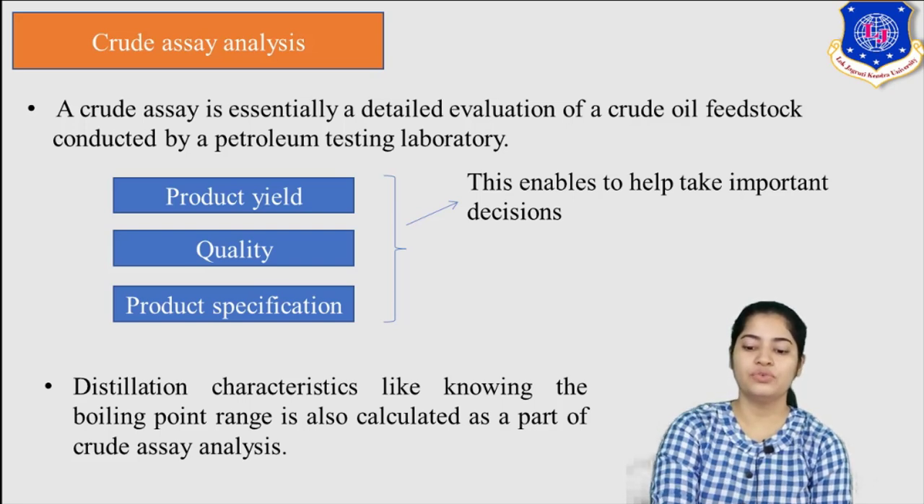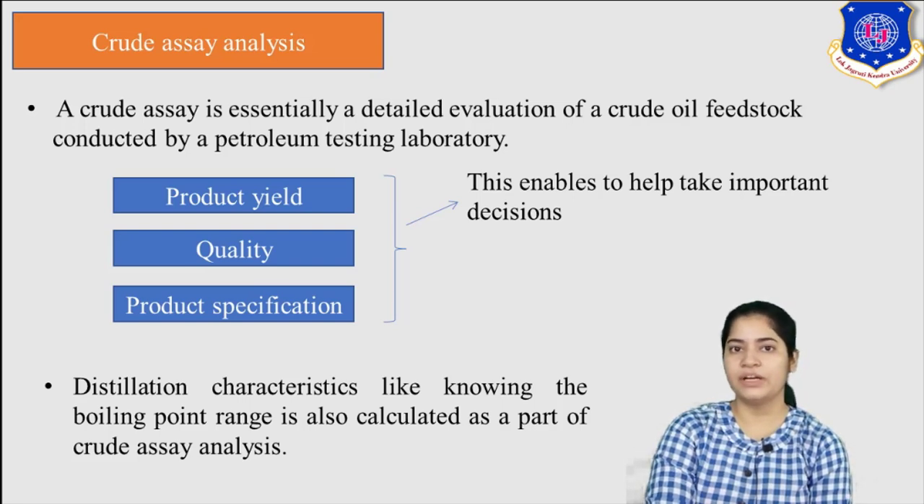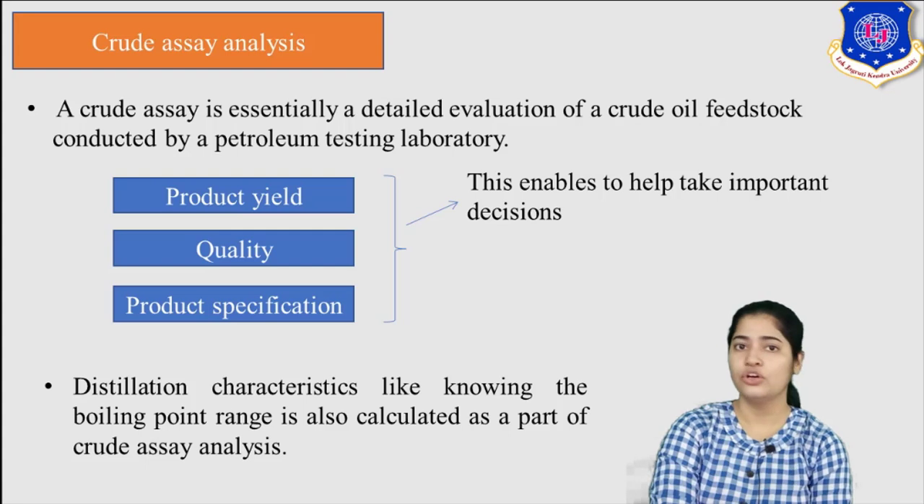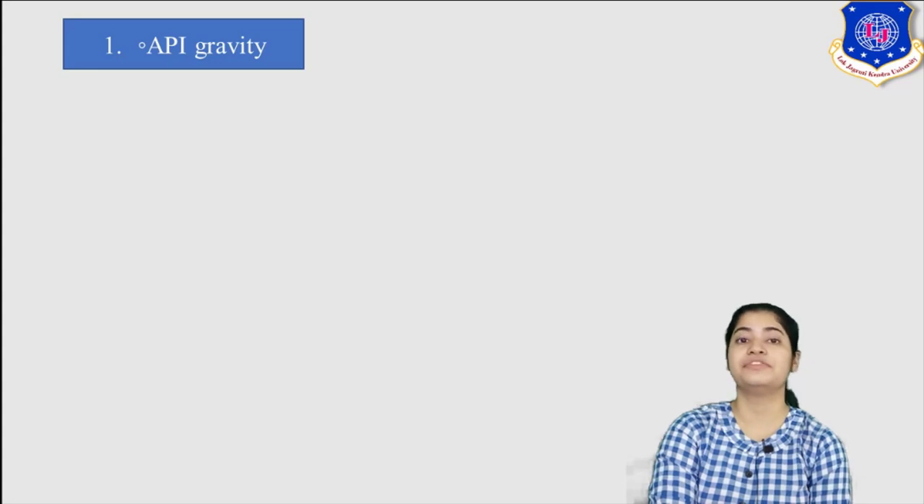Okay, when you distill your crude in a petroleum refinery, when you are subjecting your crude to refining, a boiling range is there, starting from the top product to the bottom product. To know that boiling range, distillation characteristics like ASTM distillation, true boiling point, EFV, such tests are carried out. Now, some of the physical properties which are evaluated in crude assay analysis.